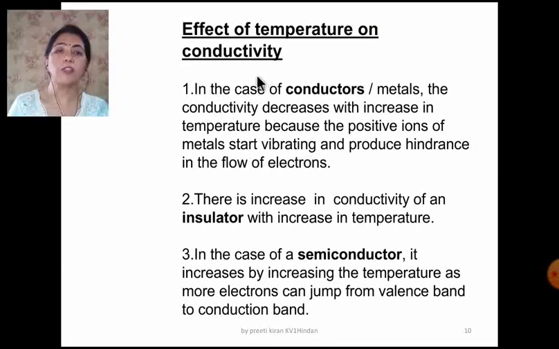Now the effect of temperature on the conductivity. In the case of the conductors or the metals, the conductivity decreases with the increase in the temperature, because the positive ions of the metals start vibrating and they produce hindrance in the flow of electrons. This I just now told you. There is an increase in the conductivity of insulators with the increase in the temperature. And in the case of semiconductors, it increases with increasing temperature as more electrons can jump from the valence band to the conduction band. This portion we will take in detail later in the slides.